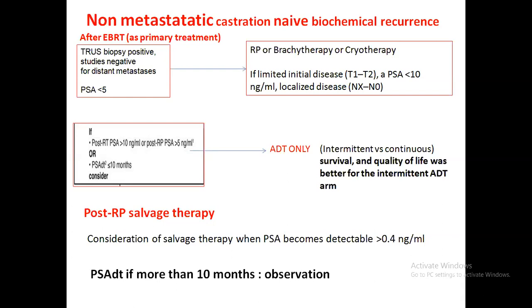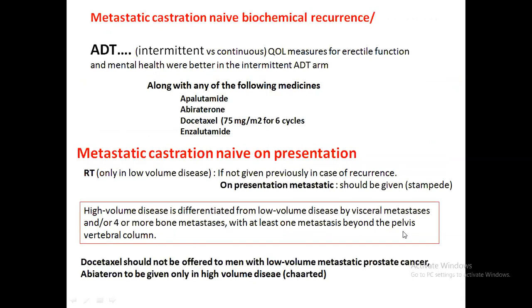When PSA is 4, stop the ADT, and again you start it when the PSA rises to more than 10. So like this only, you go for the ADT. The benefit is that in intermittent ADT, the quality of life is better than that of the continuous one. In case radical prostatectomy was used as initial therapy, then consider salvage therapy when the PSA becomes detectable, that is more than 0.4.